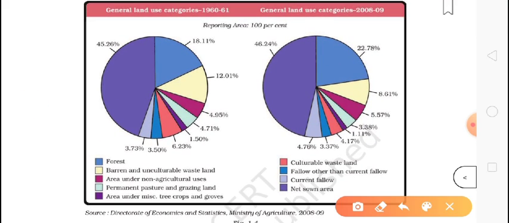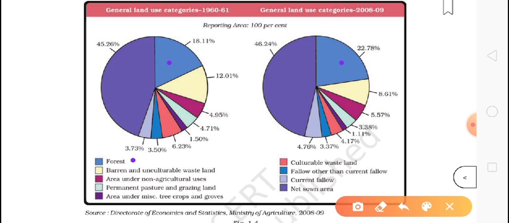They give the comparison of land use in India in 1960-61 and 2008-09. It means there is a gap of around 50 years, so we can see what changes it brought. Now firstly we will see this one, forest. This area is forest, right? So what are they telling?